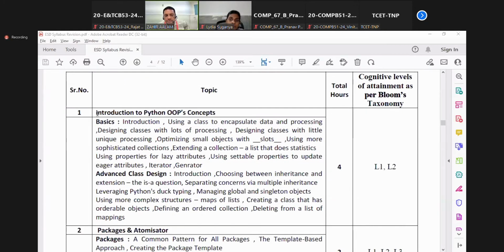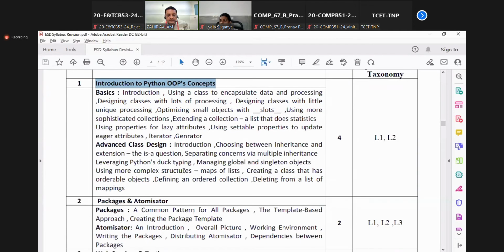Guys, this is the detailed syllabus for expert Python programming. Here, we are going to start with the OOPS concept in Python. You must be wondering why we are not starting with the basic concepts of Python, because here the expectation is that the syntax and other things you must have learned during your SEM 3. Now you are in SEM 4, so advanced Python is required. That's the reason why we are starting with the OOPS concept directly.